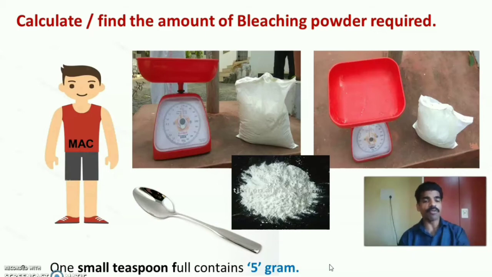A scoop of teaspoonful consists of 5 grams. So he can choose any way to find out the 21 gram of bleaching powder, and he has to hand over to MACO to continue the next 4 steps of chlorination.